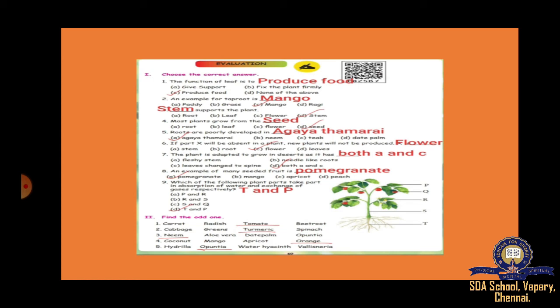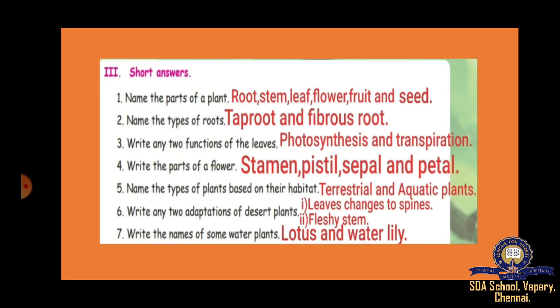Okay. Next, short answers. Name the parts of a plant. So what are the parts of the plant? Root, stem, leaf, flower, fruit and seed. These are the parts of the plant. Name the types of root. What are the types of root? Taproot and fibrous root. Write any two functions of the leaves. Two functions, what are those? Photosynthesis and transpiration. Write the parts of a flower. What are the parts of a flower? Stamen, pistil, sepal and petal.